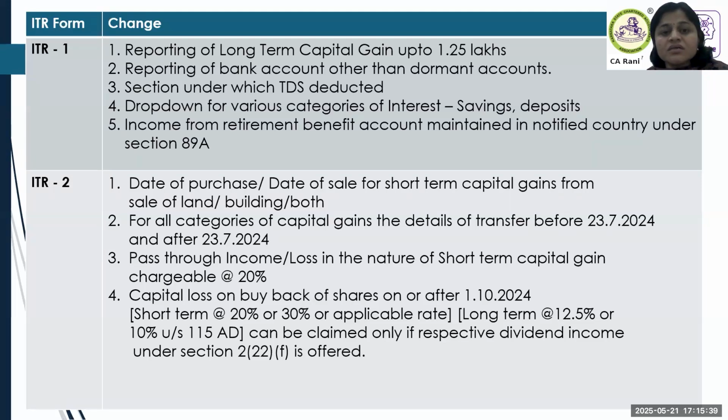Then another change, which is also there in all the returns where we report interest income: the drop-down for savings account, deposit account, that category they are asking us to choose. They are giving a drop-down in the utility, and you have to choose the category of the interest.